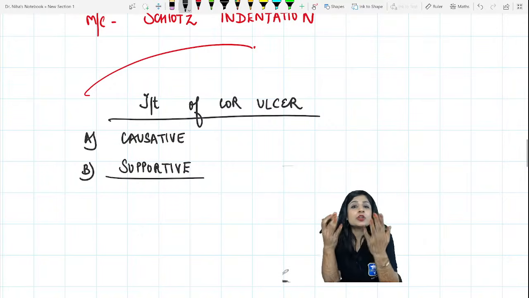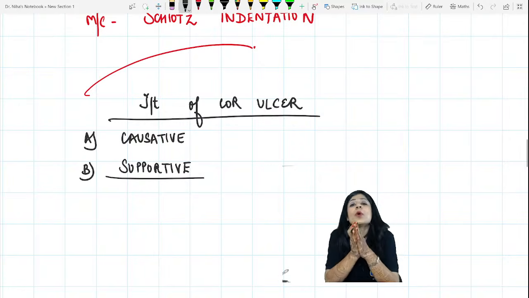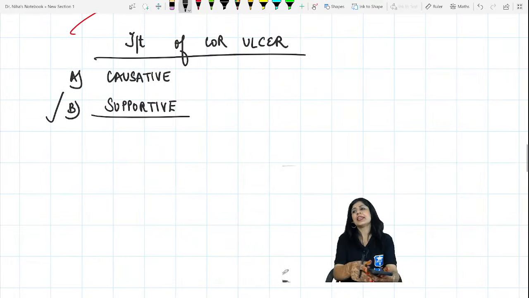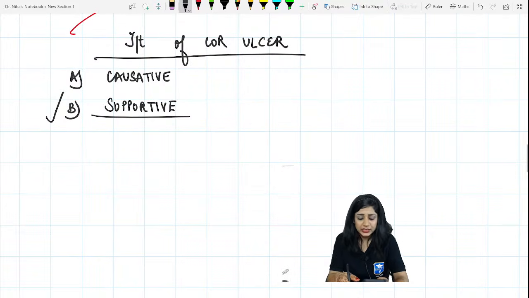So what about your supportive treatment? What are the things that you are going to give? Tell me, any leads? What will you give? Antibacterial, antiviral you have already given.